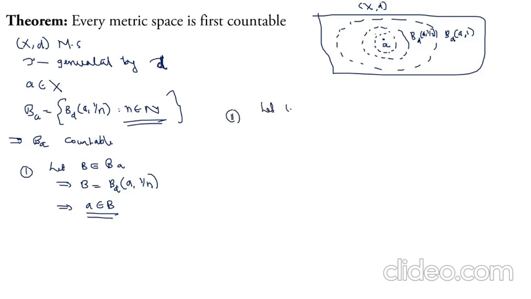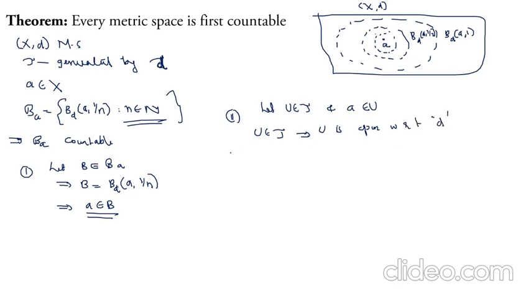Let U belong to tau and A belong to U. Now U belongs to tau means U is open with respect to d, because tau is generated by d.